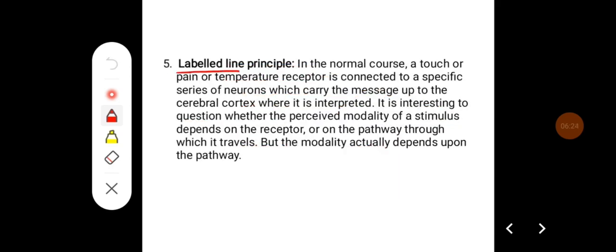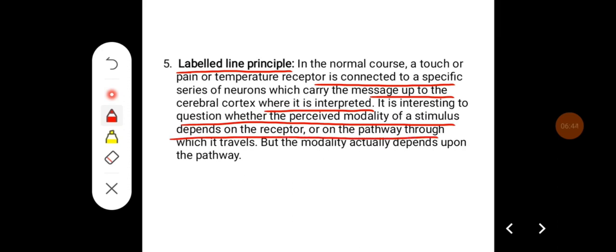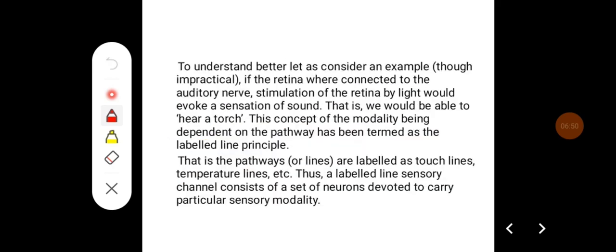The fifth law is labeled line principle. In normal course, a touch or pain or temperature receptor is connected to specific series of neurons which carry the message up to the cerebral cortex where it is interpreted. It is interesting to question whether the perceived modality of stimulus depends on the receptor or the pathway through which it travels. But the modality actually depends upon the pathway itself.